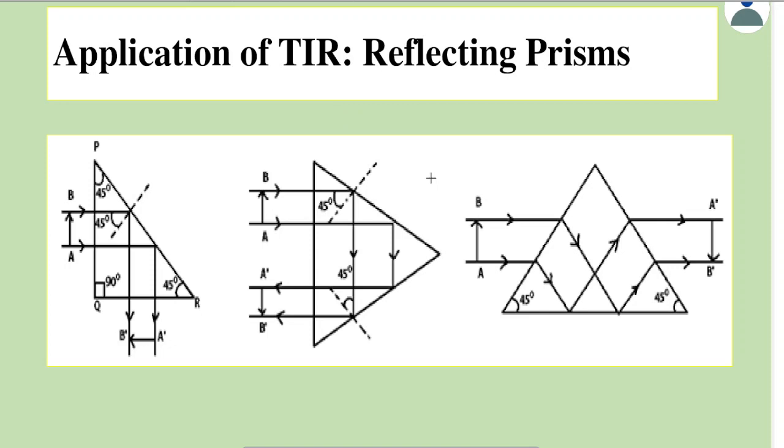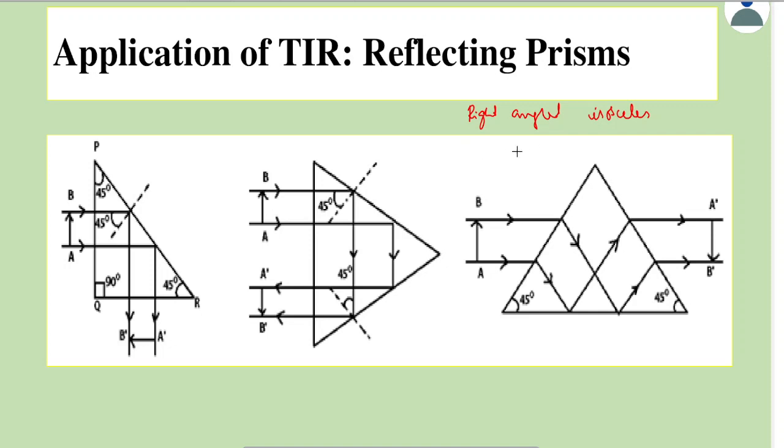Next is reflecting prisms. You all might have seen or heard about how a prism reflects light, where the prism would deviate light. There are three instances given here where we take a prism which is called as a right angled isosceles prism, which means its cross section. We will see what is a cross section in later topics. For now, think that a prism's cross section, when you cut a prism along certain plane, what you get would be a triangle. That's called cross section.